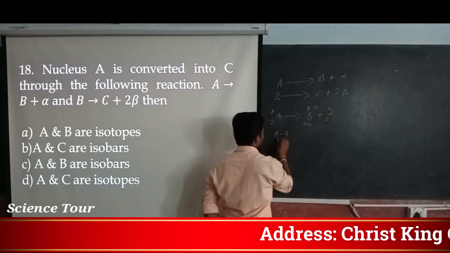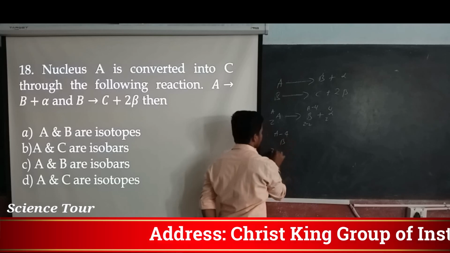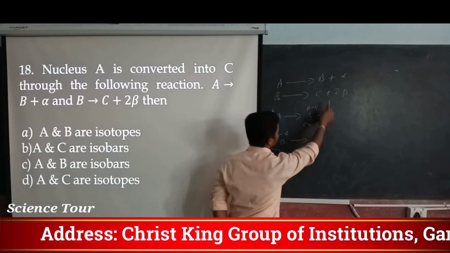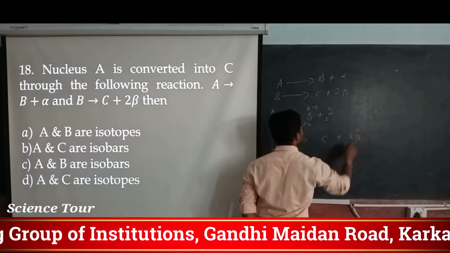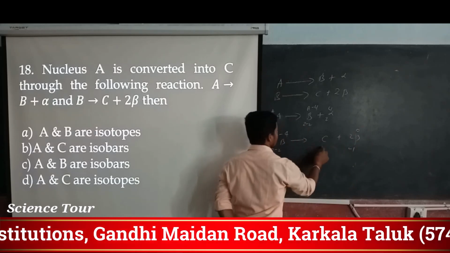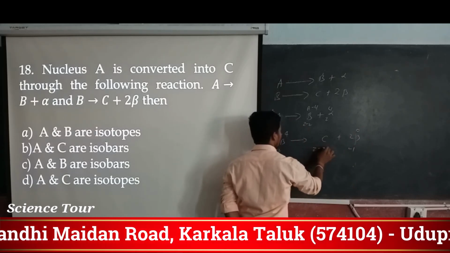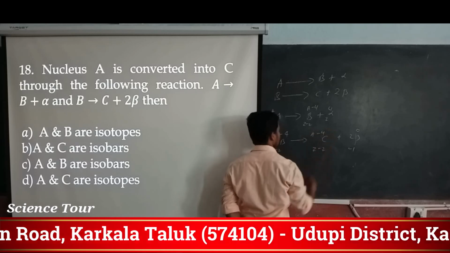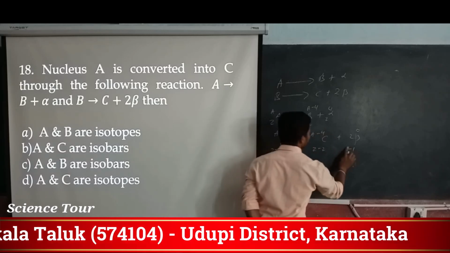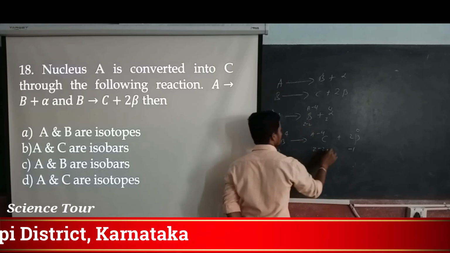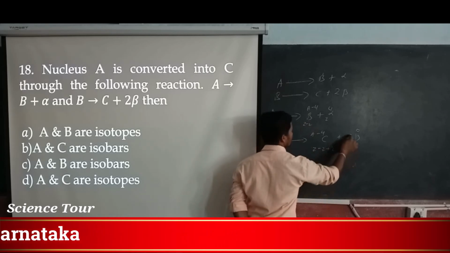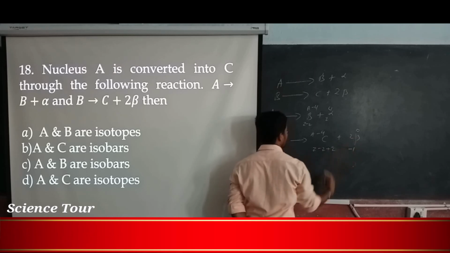Now B, with A minus 4 and Z minus 2, is converted into C by emitting 2 beta particles. Mass number A minus 4 remains the same. For Z minus 2, you have to add plus 2, so minus 2 plus 2 cancels.